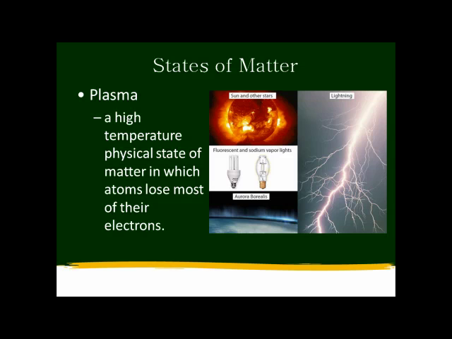Great examples of plasma: the sun and other stars, fluorescent light bulbs, and sodium vapor lamps. The sodium vapor lamps are the lamps you see along the street. They give off a yellowish glow. Lightning, the aurora borealis, also known as the northern lights.